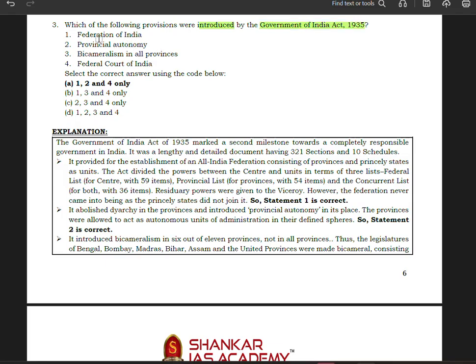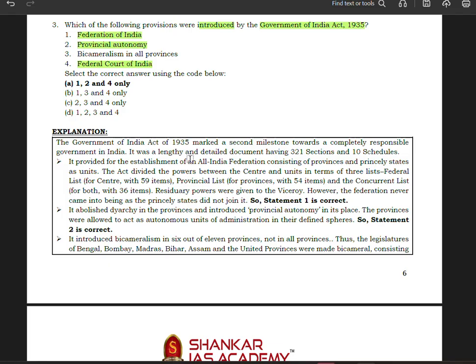Federation of India, yes, it was introduced. Then provincial autonomy, yes, that is correct. Bicameralism in all provinces, I don't think so. Federal Court of India, yes. Let us see the explanation.